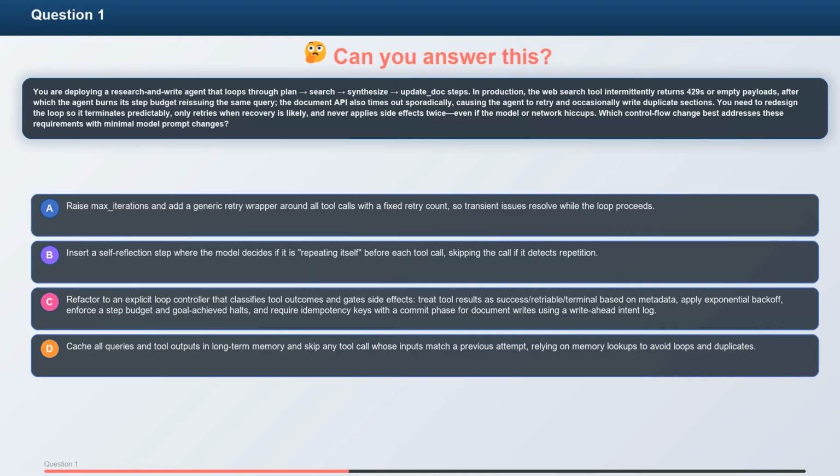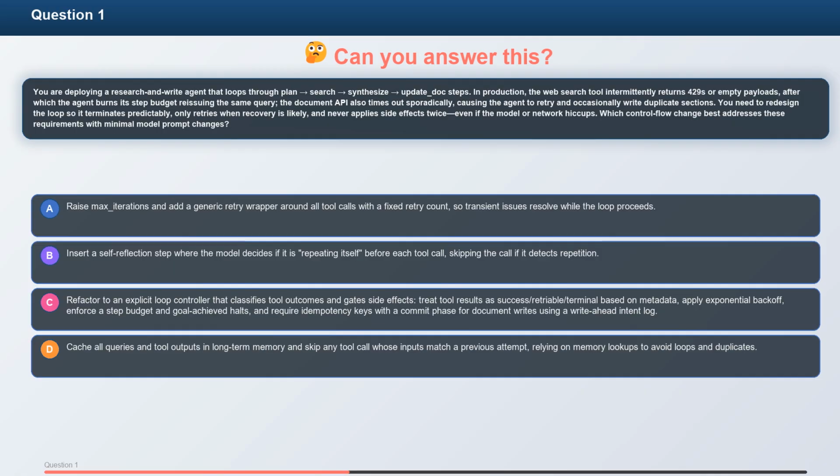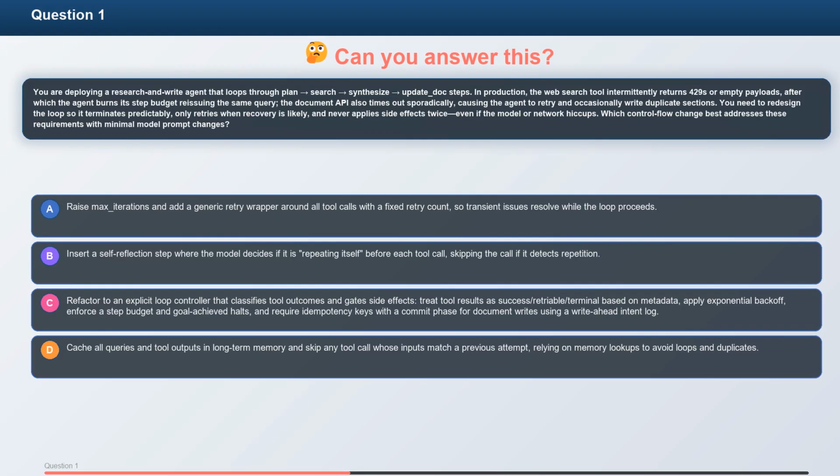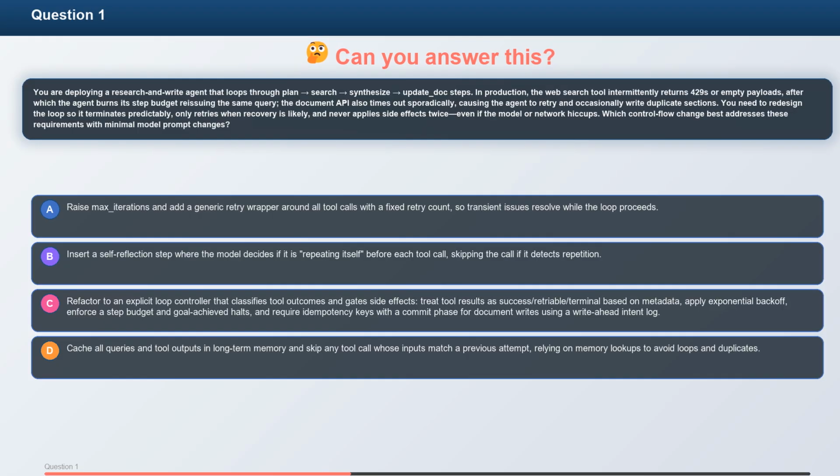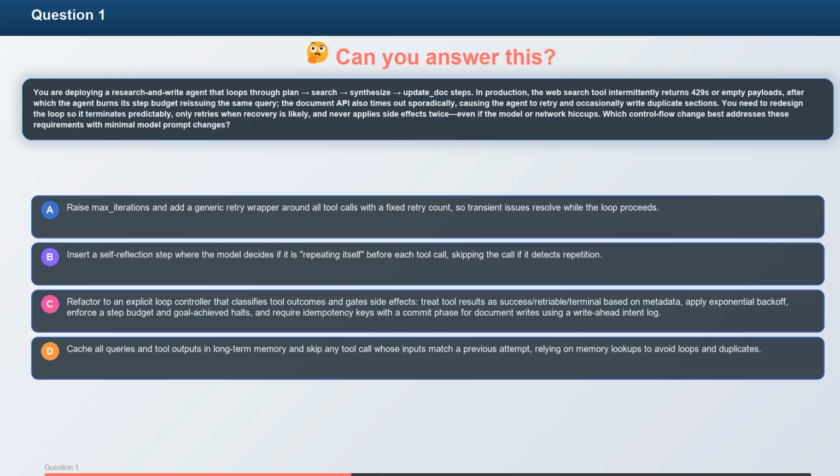Which control flow change best addresses these requirements with minimal model prompt changes? A. Raise max iterations and add a generic retry wrapper around all tool calls with a fixed retry count, so transient issues resolve while the loop proceeds. B. Insert a self-reflection step where the model decides if it is repeating itself before each tool call, skipping the call if it detects repetition.